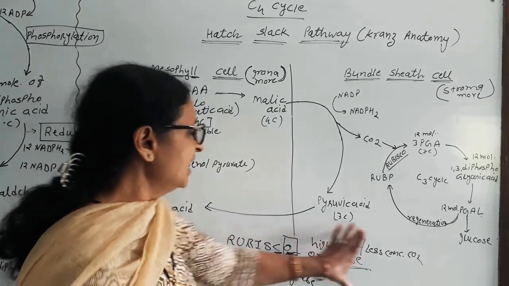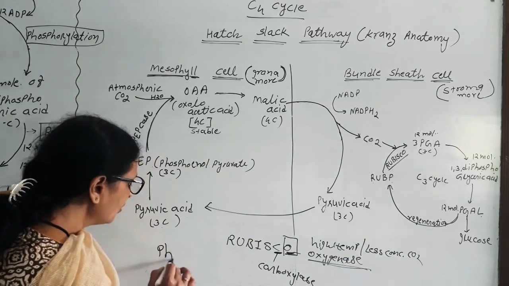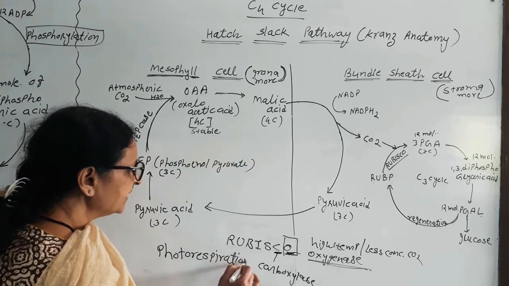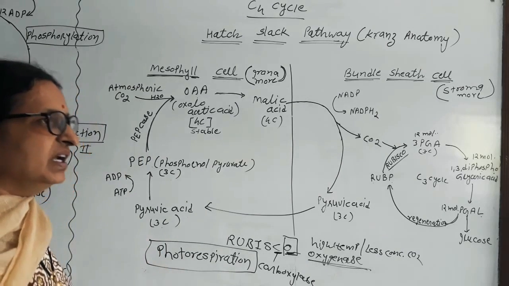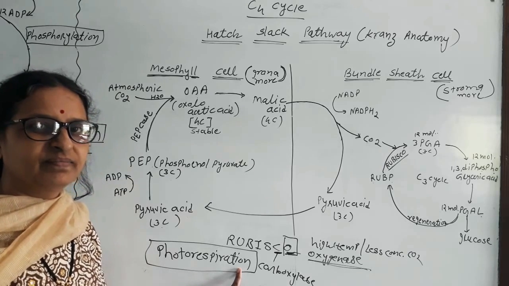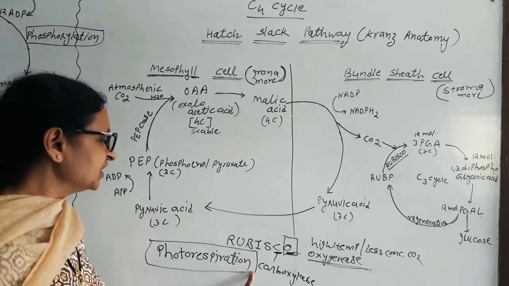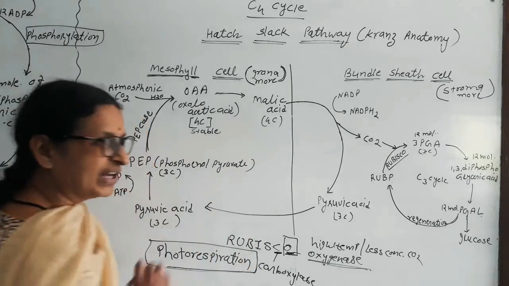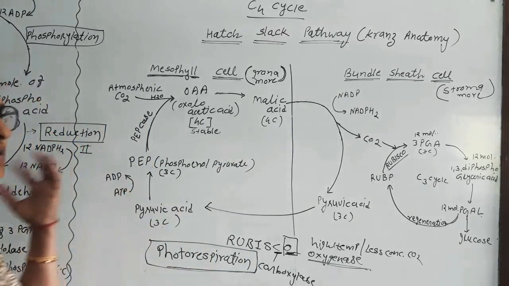So Rubisco enzyme performs the action of photorespiration. Although it is utilized as the carbon fixation enzyme, at high temperature it starts photorespiration, a reversal work. It starts dissociating the chlorophyll, so product will be less. So photorespiration takes place in C3 plant.